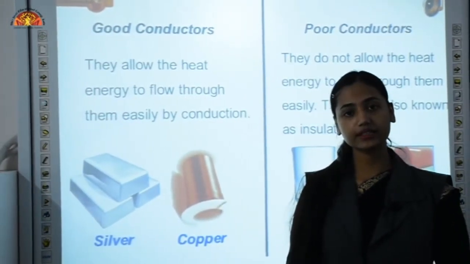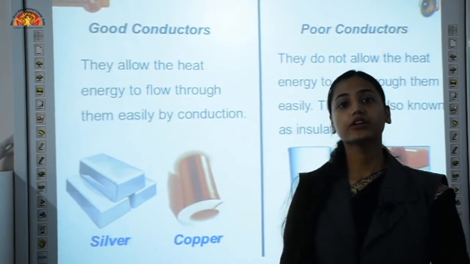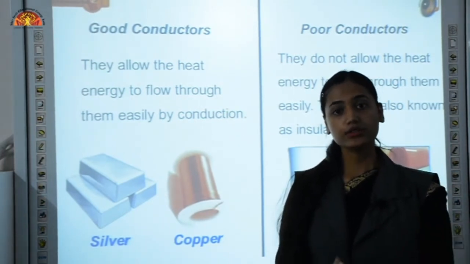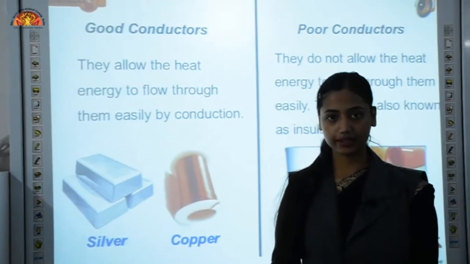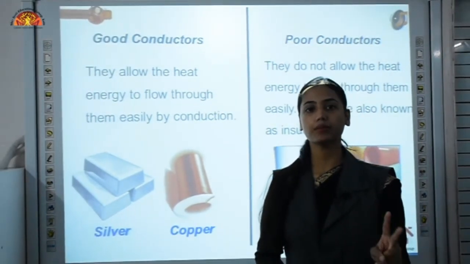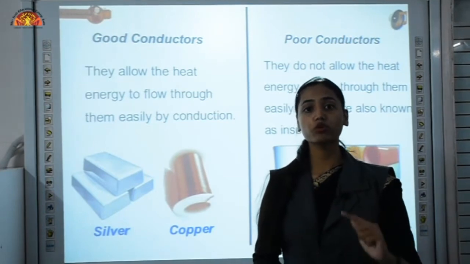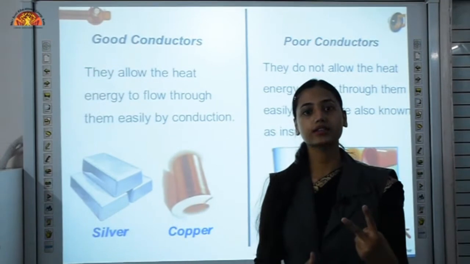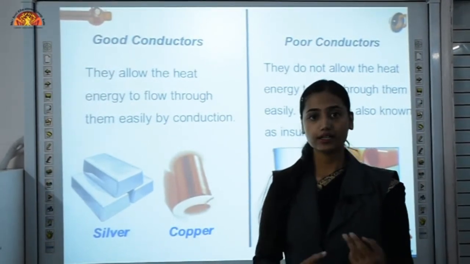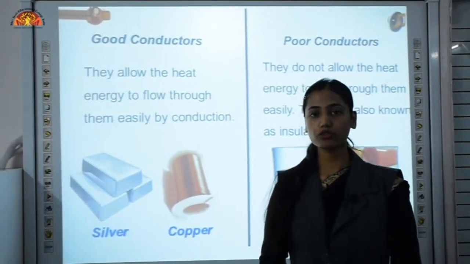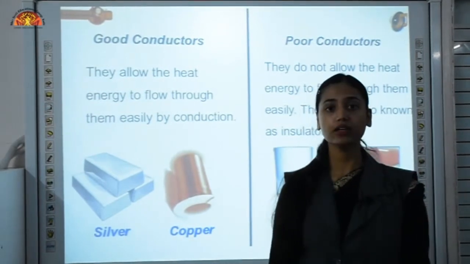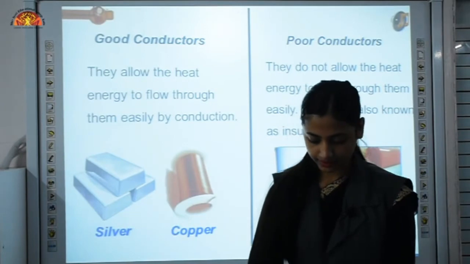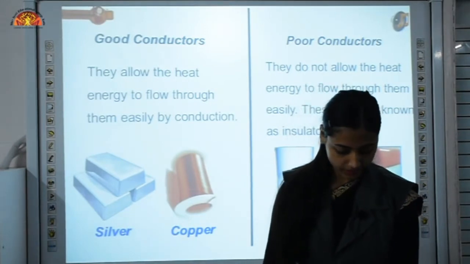What else? What can be another example of an insulator? During the winter season, now winter is coming, so we will start using blankets also. So instead of using one thick blanket, if you use two thin blankets, then you will feel warmer. Why? Because the space between those two blankets gets filled up by air, and air is again a bad conductor of heat. So you will feel warmer. Understood what are good conductors and bad conductors of heat?